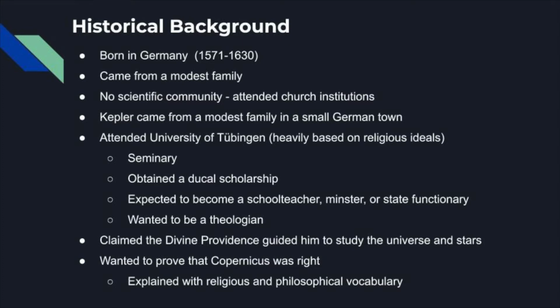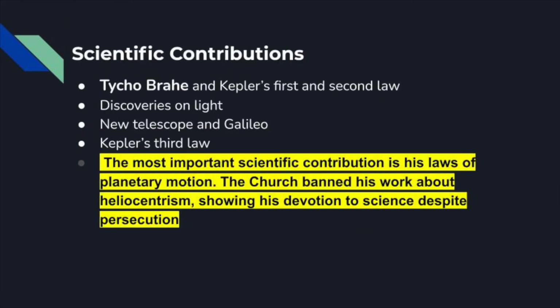In fact, he expected to become either a schoolteacher, minister, or a state functionary, and he wanted to be a theologian. He also claimed that divine providence had guided him to study the universe and stars, and this made him want to prove that Copernicus, who also developed the heliocentric model of the solar system, was right, and he wanted to explain this through religious and philosophical vocabulary.